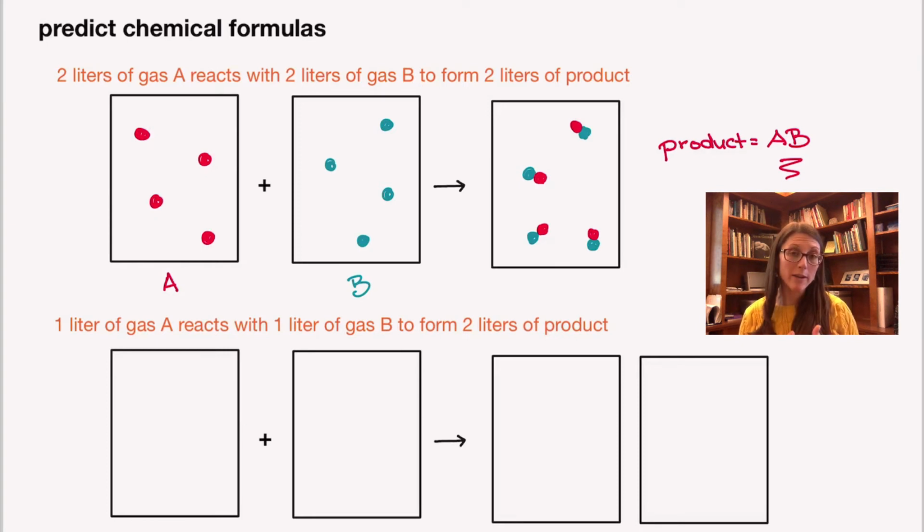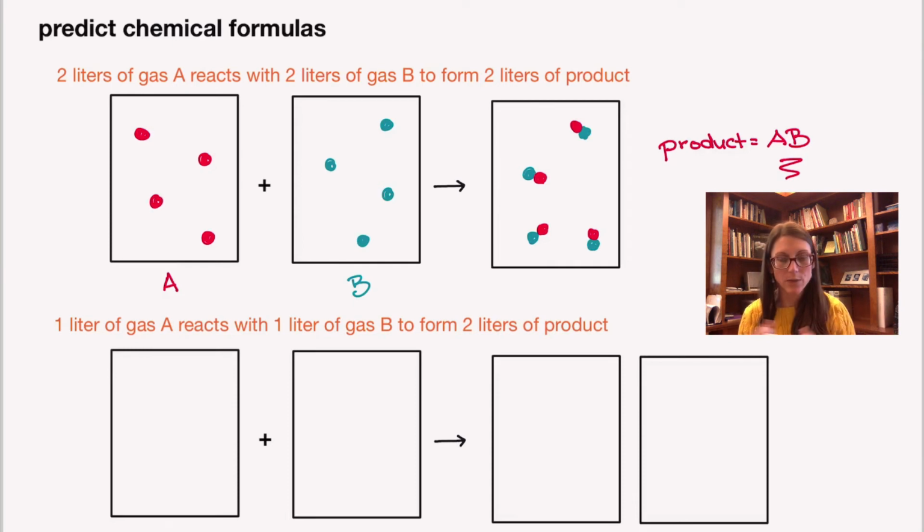Let's say I've got 1 liter of gas A, and it combines with 1 liter of gas B to form 2 liters of product. Now remember, the rule is that every box must have the same number of particles in it. And when early chemists found this, this seemed really weird. How do you combine gas A and gas B and get just as much gas as you had before?